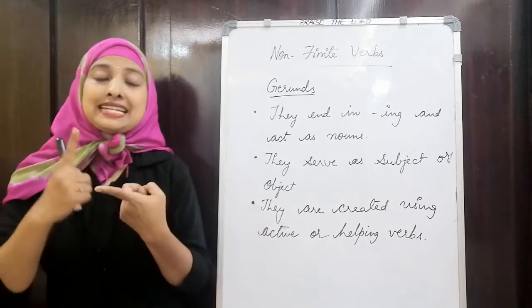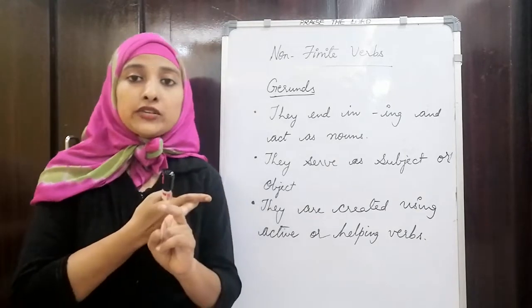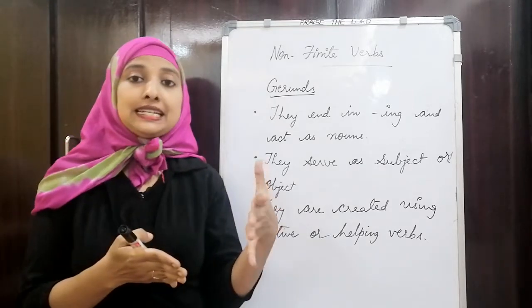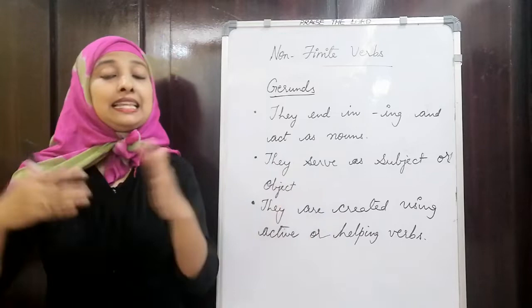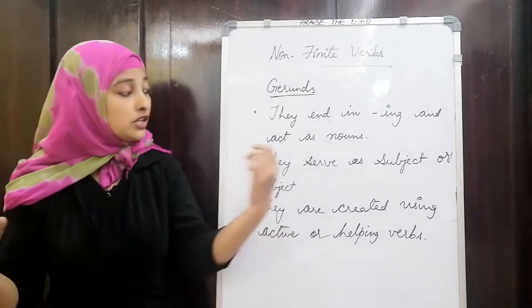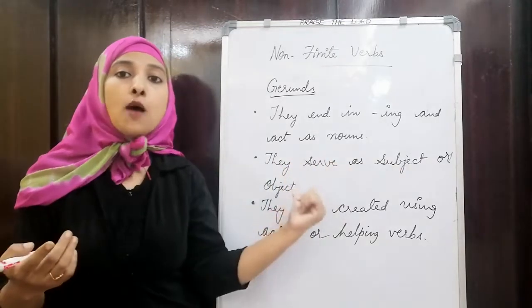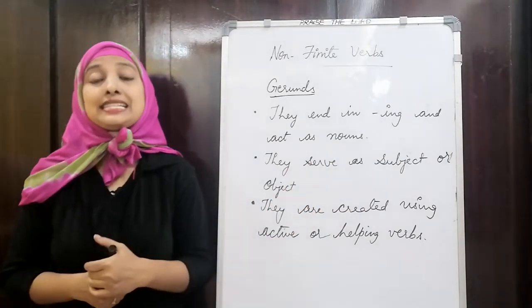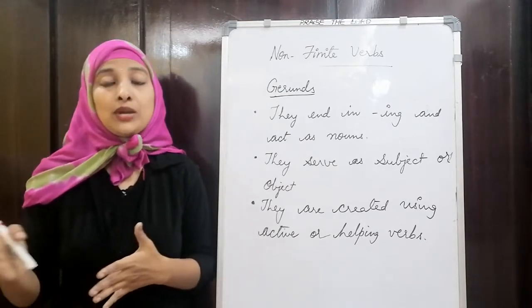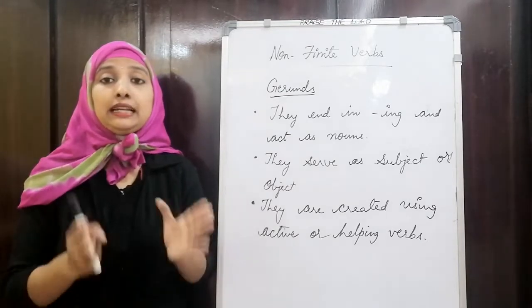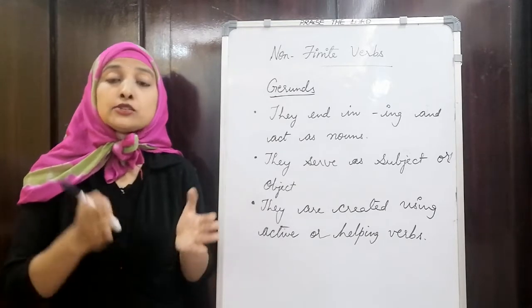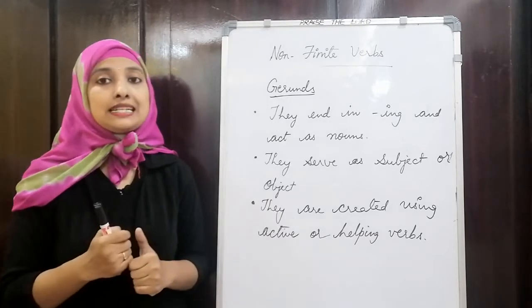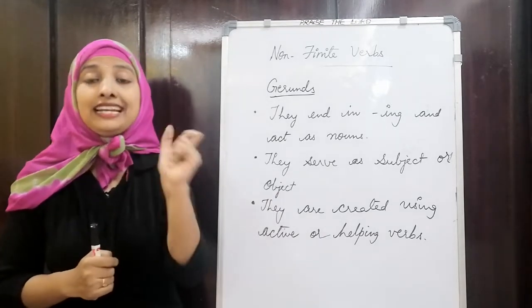When they are acting as a noun, they can be taken at the beginning of a sentence or seen at the end of a sentence. When they are at the beginning of a sentence, they can act as the subject. They can be seen even as an object of a sentence. So they serve as a subject or object of a sentence. In the example I just said, playing is good for health, playing is acting as a subject. It is a noun at the beginning of a sentence, acting as the subject, so that is a gerund here. It has an ing form of ending.